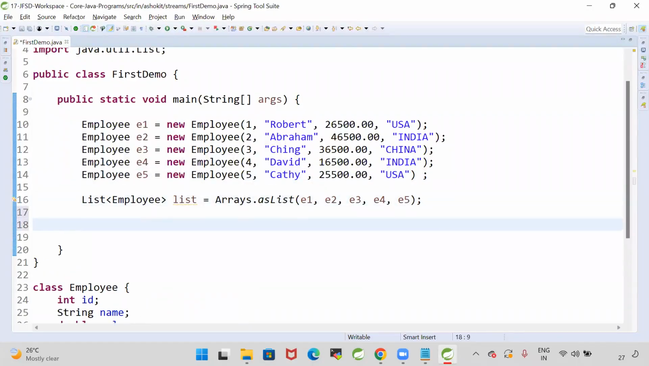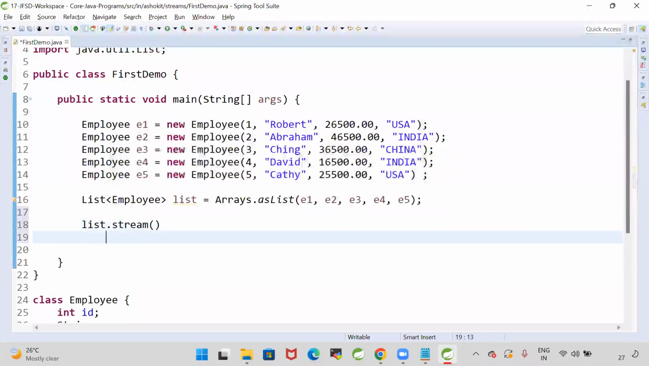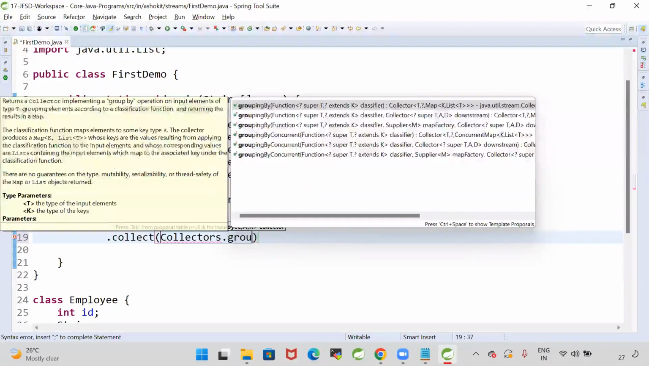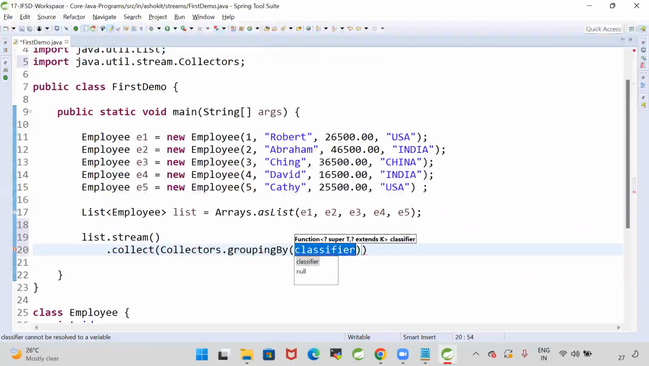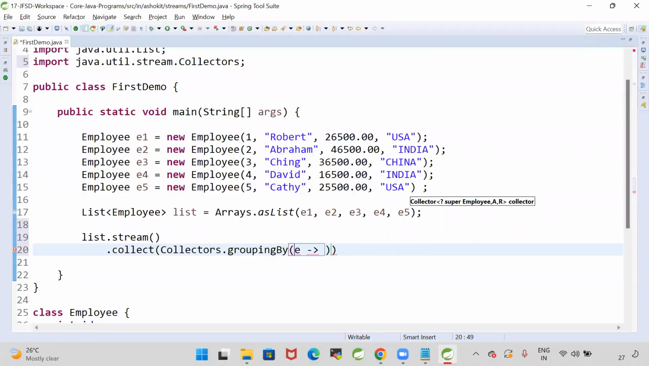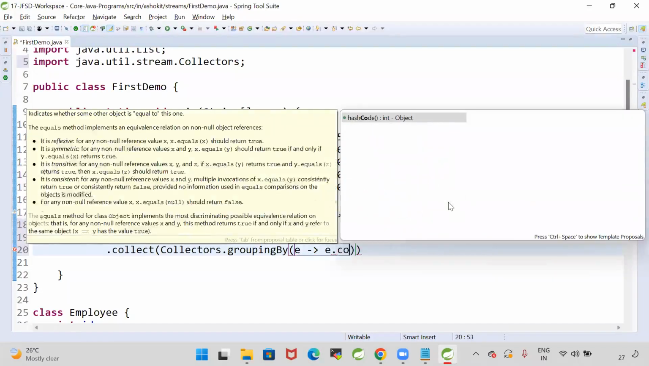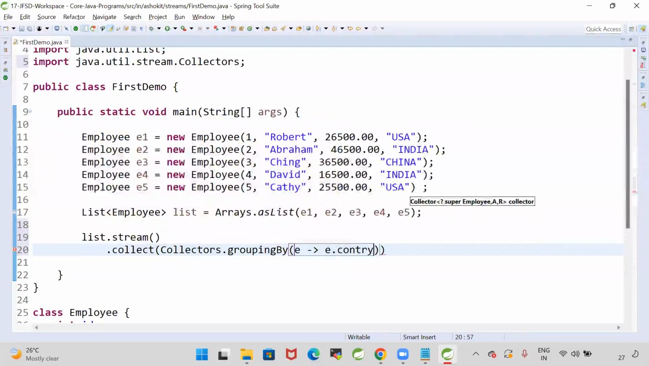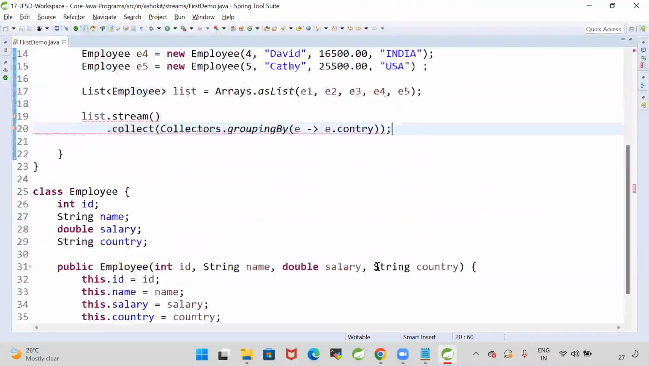In order to perform group by operation on this data, first we need to create a stream. So here I'm creating list.stream dot collect, collectors dot grouping by. I want to perform group by operation, so for this I'm going to pass the employee object. Based on the employee country, I want to perform this grouping operation.